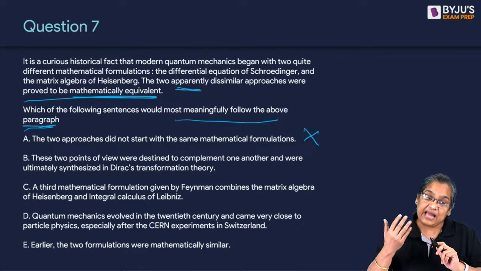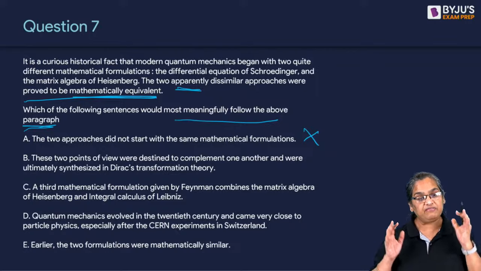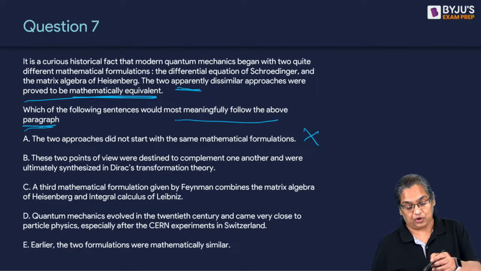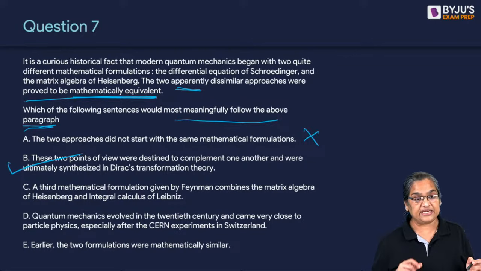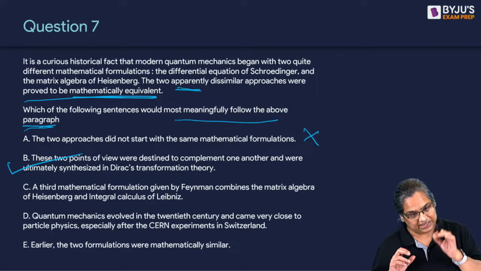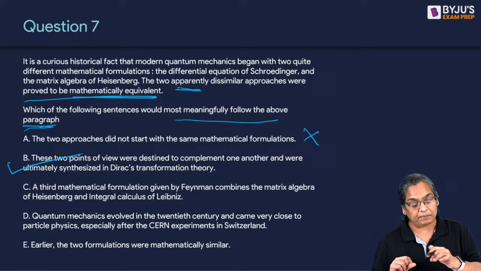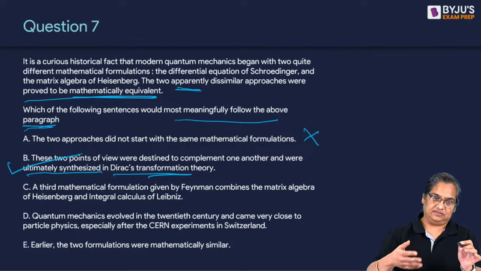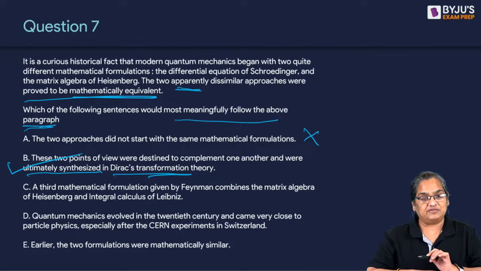So wouldn't the next sentence say how they were proved to be mathematically equivalent? Which option does that? Not A, but B does. These two points of view were destined to complement one another. They are mathematically equivalent. They were destined to complement one another and ultimately did that in this transformation theory.